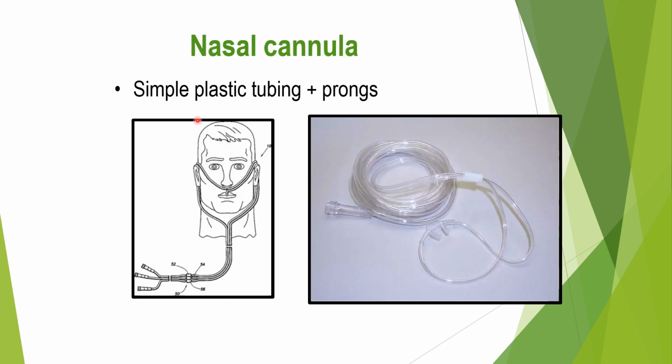So we will see different types of oxygen delivery devices one by one. The first one is the nasal cannula, which is a low flow oxygen delivery system. It has a simple plastic tube and prongs which fit into the nasal cavity. We have to adjust the plastic tubing below the head according to the patient's head. Here the nasal cannula is of low capacity, as I have already told you. It delivers 2 to 4 liters per minute, and it provides 28 to 35% of oxygen.